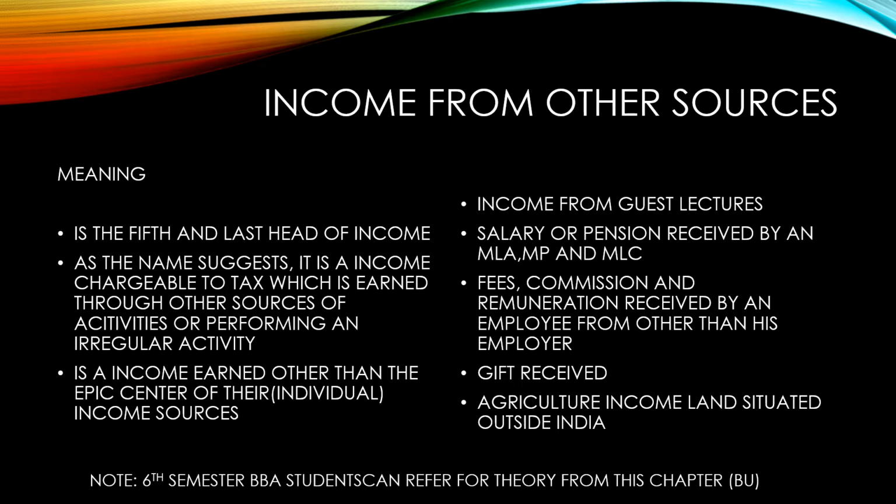I can explain the meaning with a short example. A worker is employed in B company. Anything received from B company is considered a salary and is chargeable under the head income from salary.